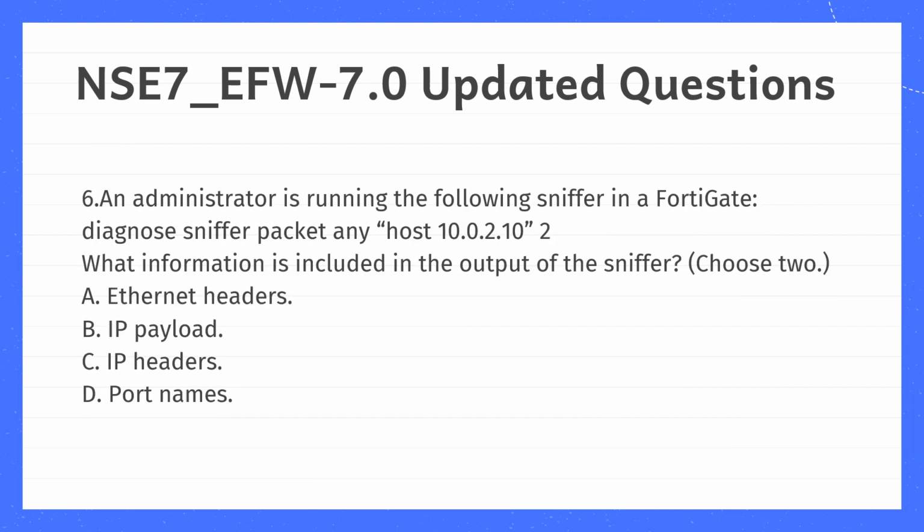6. An administrator is running the following sniffer in a FortiGate. diagnose sniffer packet any 'host 10.0.2.10' 2. What information is included in the output of the sniffer? Choose 2. A. Ethernet headers. B. IP payload. C. IP headers. D. Port names.